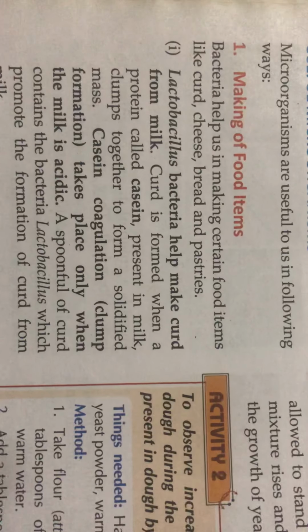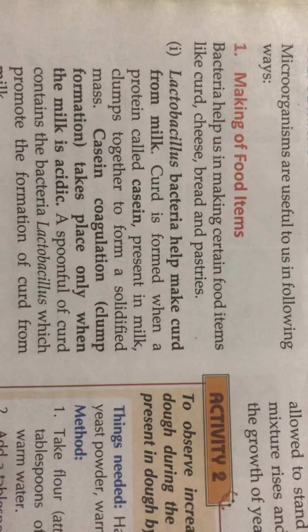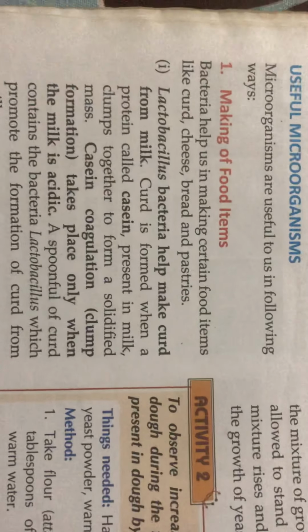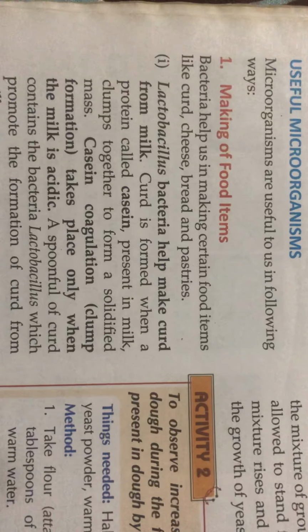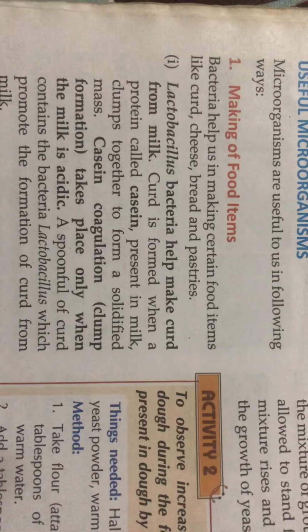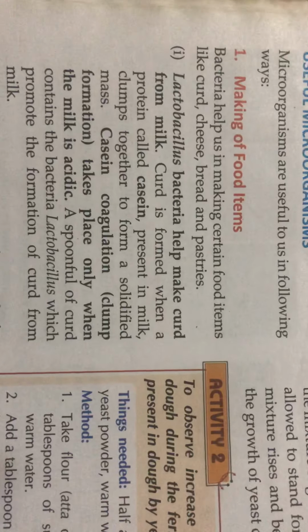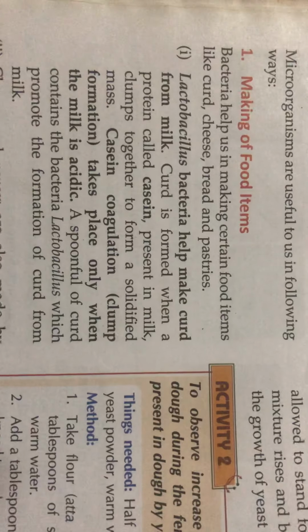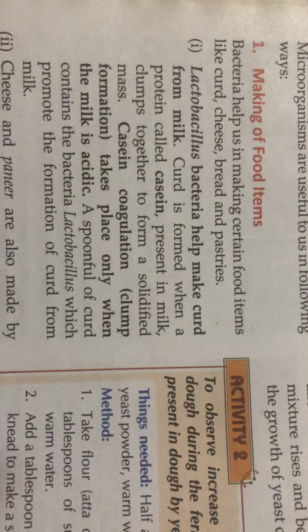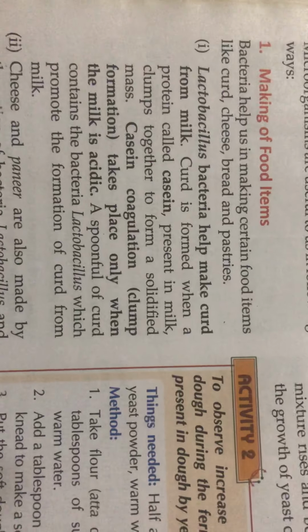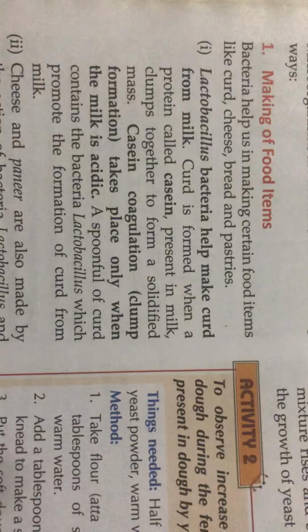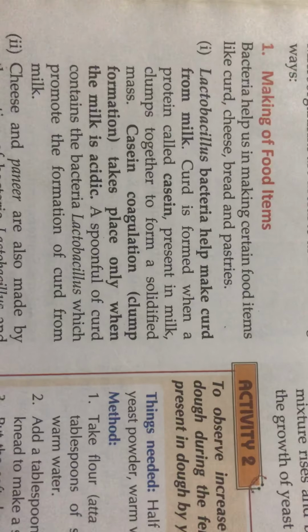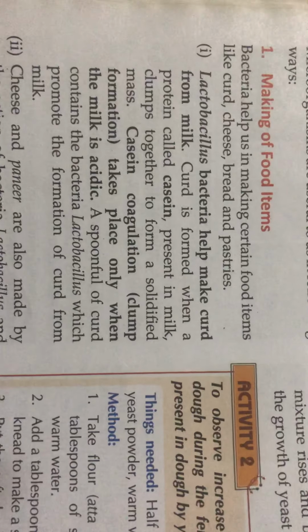Casein coagulation, that is lump formation, a semi-solid formation, takes place only when milk is acidic. The formation of curd happens only when the milk is acidic in nature. A spoonful of curd contains the bacteria lactobacillus which promotes the formation of curd from the milk.